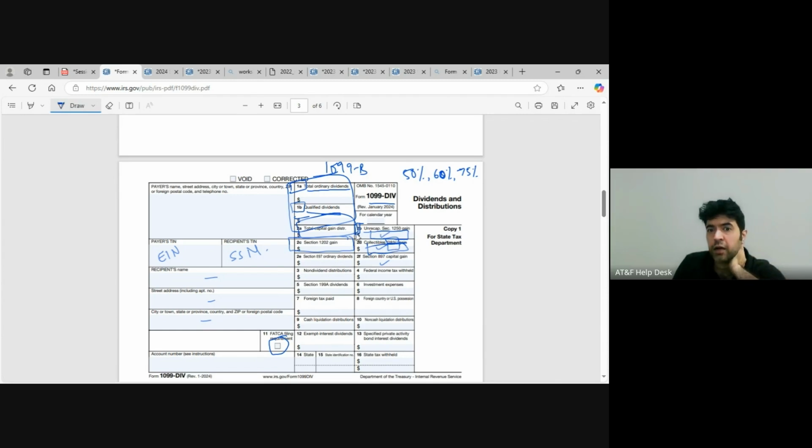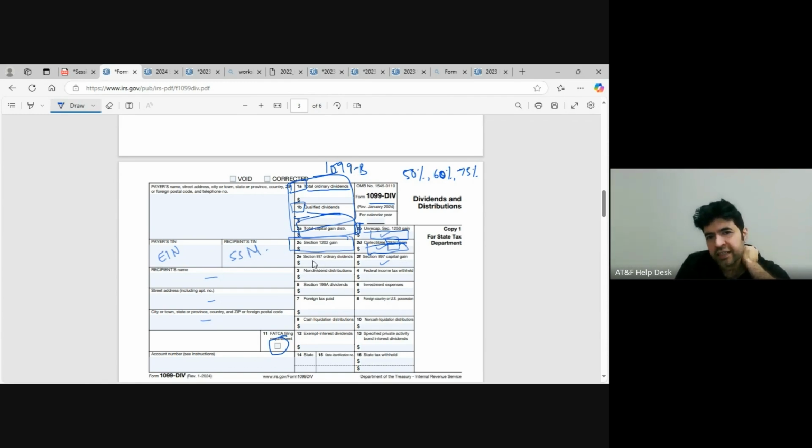So again, this will be added in 2A, but it will be used to calculate the taxes on qualified dividend and all. So in Schedule D, it will be separately stated. In the worksheet, it will be separately stated.